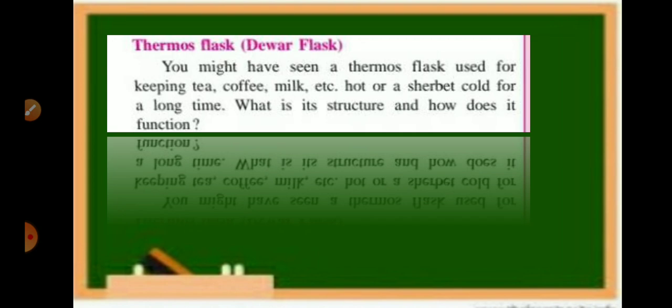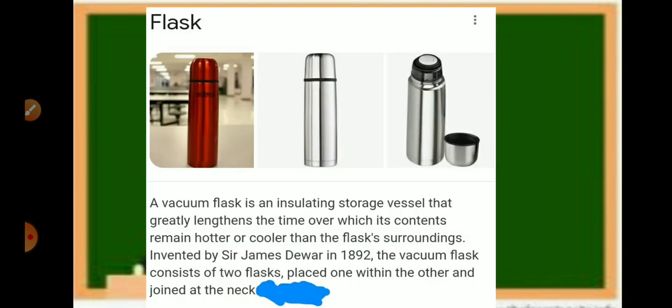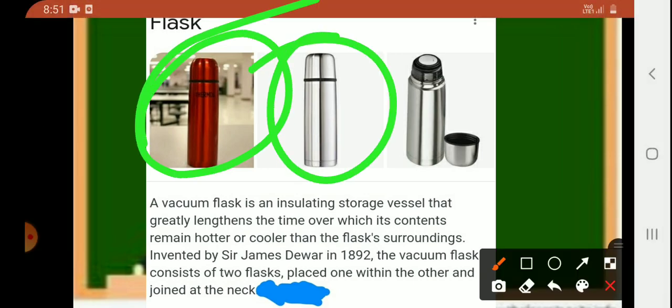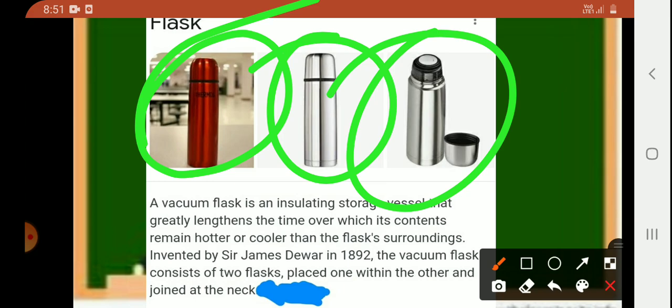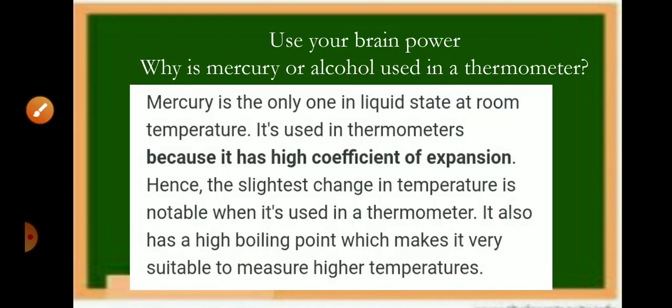So students, now here the flask, this is the thermos, and in the thermos we put sherbet or any other thing for cooling. Whenever we put a cold thing, it will stay cold for a long time, or whenever we put a hot thing, it will stay hot for a long time, like tea. Tea will stay hot in the thermos for a long time, and if we put juice in the thermos, it will also stay cold for a long time. Also sherbet. Okay, now Use Your Brain Power.